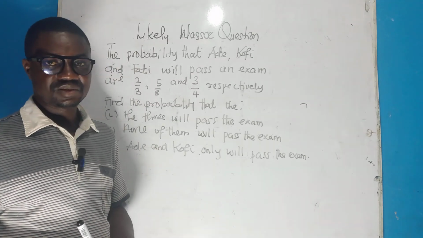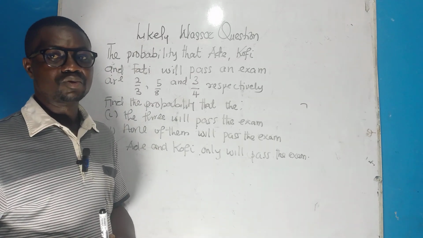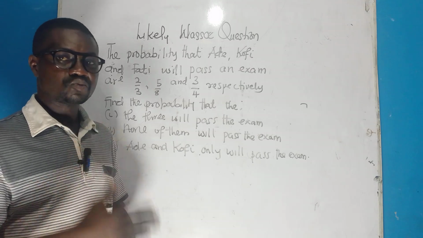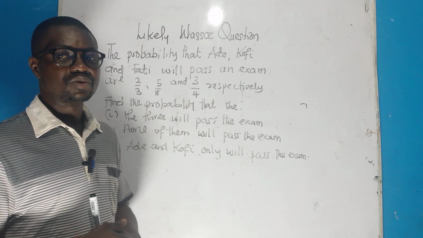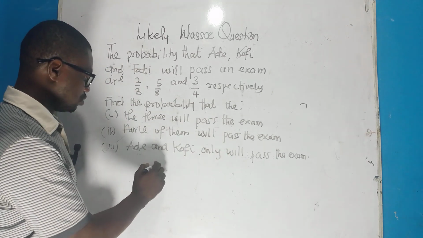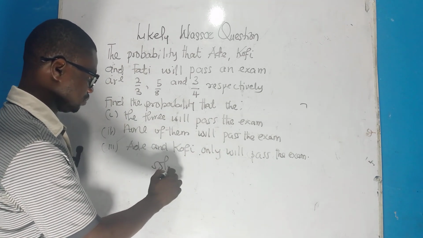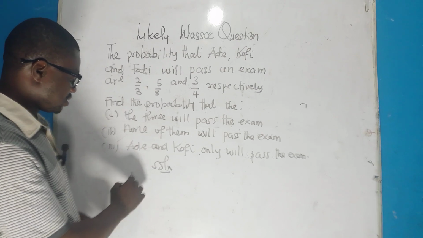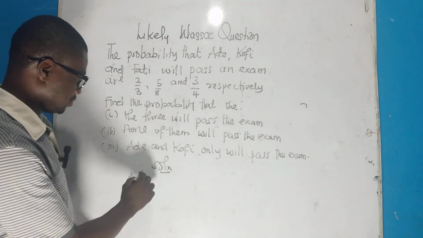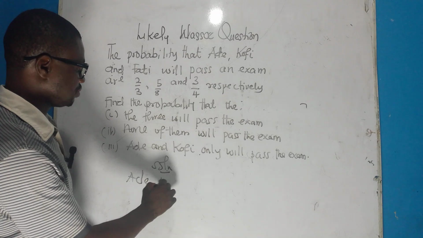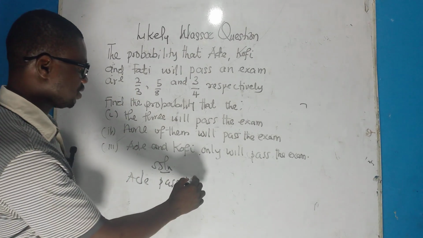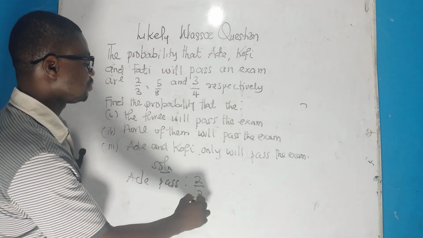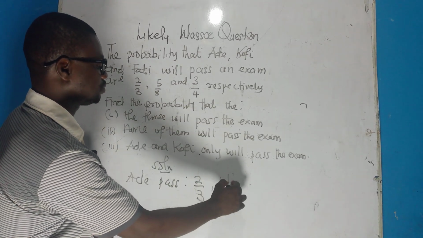Now this question, you need to take two conditions. The first one, Ade will pass, and when she will not. So Ade pass already is 2 over 3. Then will not.